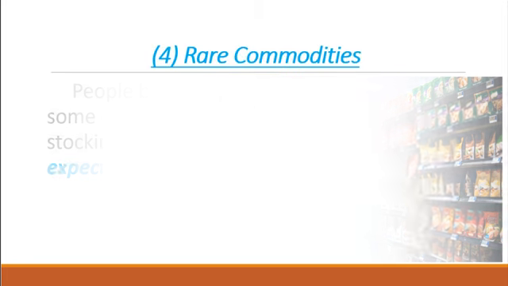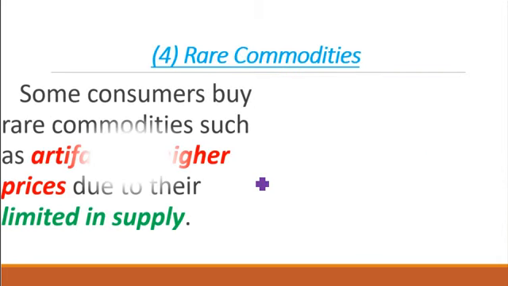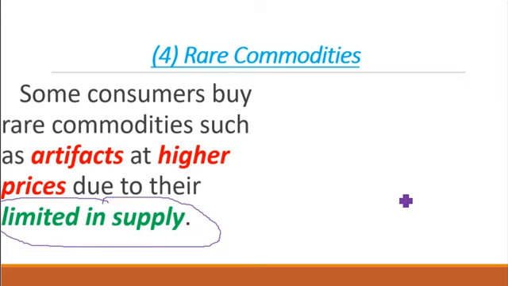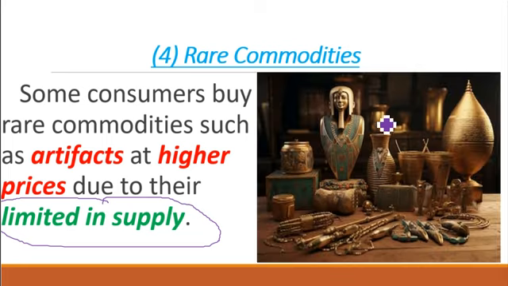The last one we are considering is rare commodities. Rare commodities are those commodities such as artifacts that consumers demand even at higher prices. And why are the consumers demanding them at higher prices? It's because they are limited in supply. They are very few. And people take pride in having them in their homes, in their shops and offices. An example we have here is some of these Egyptian artifacts. They are very rare. They are not common. They are limited in supply.